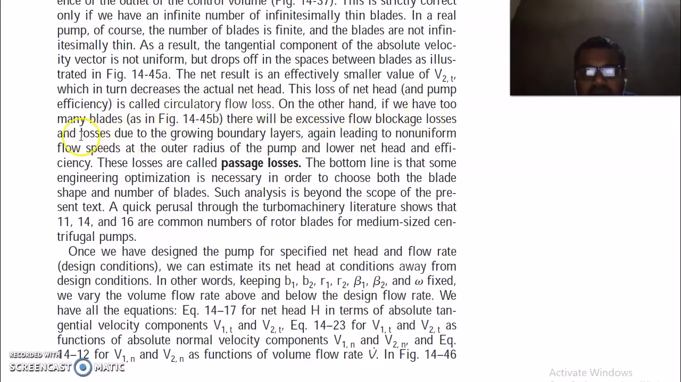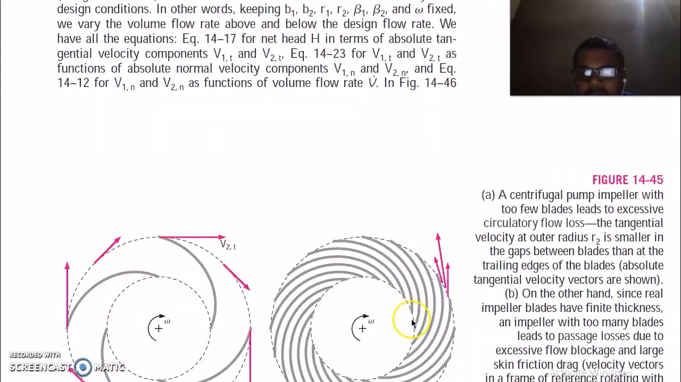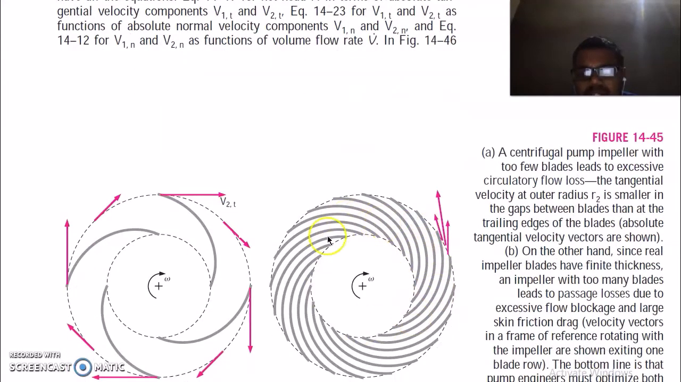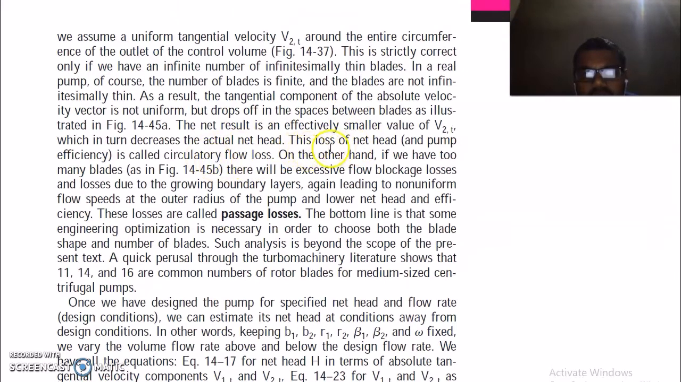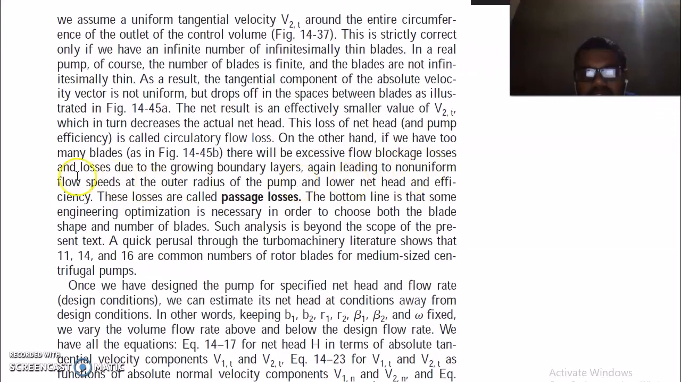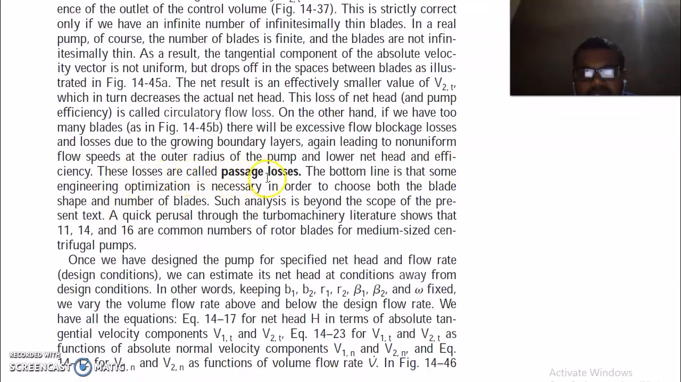On the other hand, if we have too many blades, there will be excessive flow blockage loss and loss due to growing boundary layers, again leading to non-uniform flow speeds at the outer radius of the pump and lower net head and efficiency. So these losses are called passive losses.